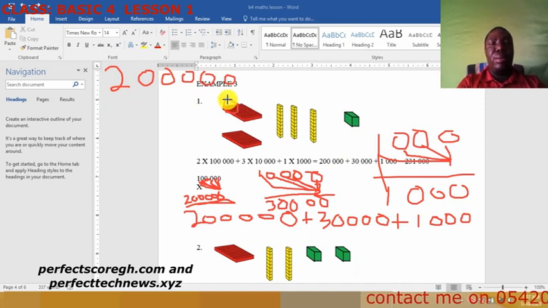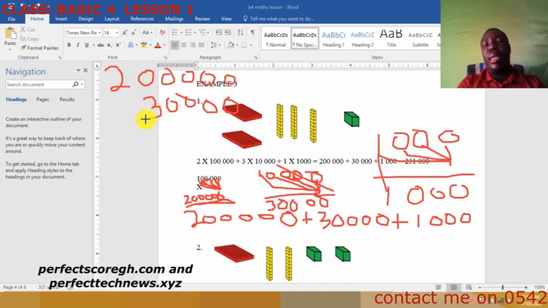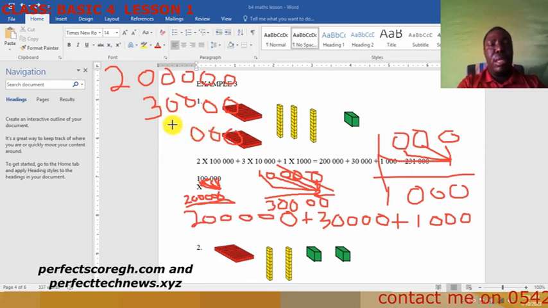here. How many zeros do we have? 1 2 3 4. So 2 3 4. Okay, then the 3 will come. 1,000. Then 1,000. How many zeros do you have? 3. 1 2 3. And the 1 will come here.